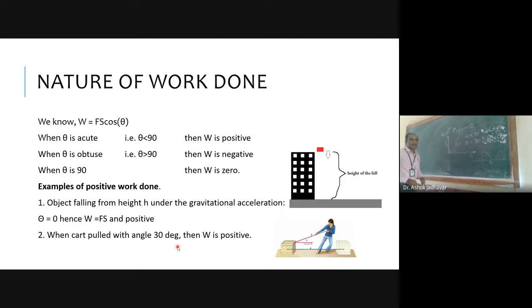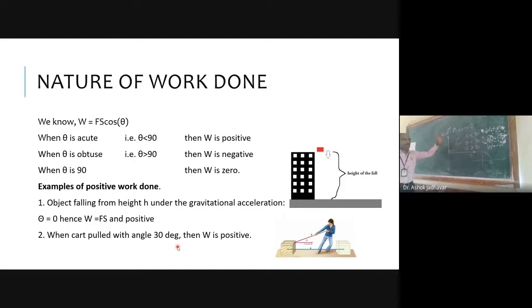And now if I consider theta is obtuse, or we can say theta is greater than 90, then what will be the value of work done? Negative. It should be negative. Why? Because cos of theta, when theta is greater than 90, is a negative value, which varies from this line up to -1. So below this line we have negative values. So we can say work done will be negative here.